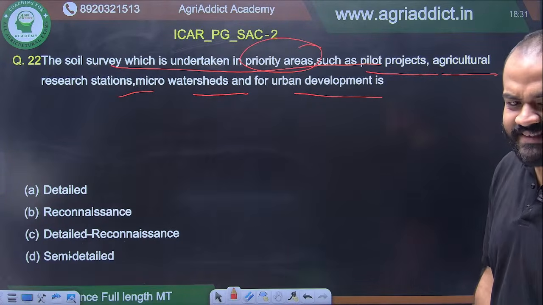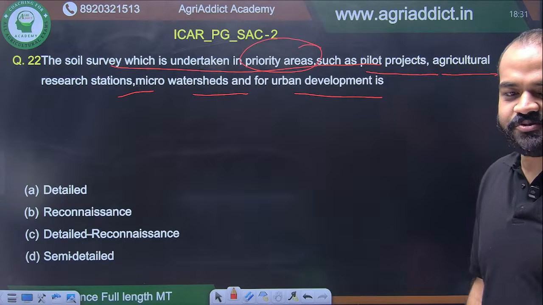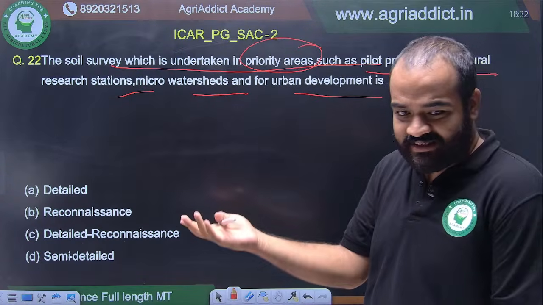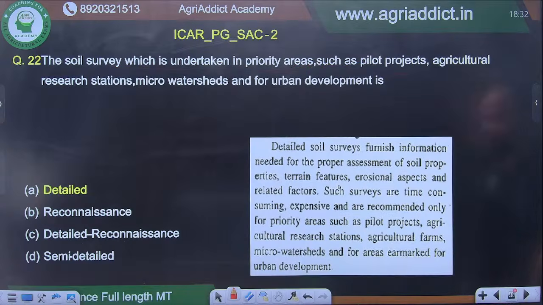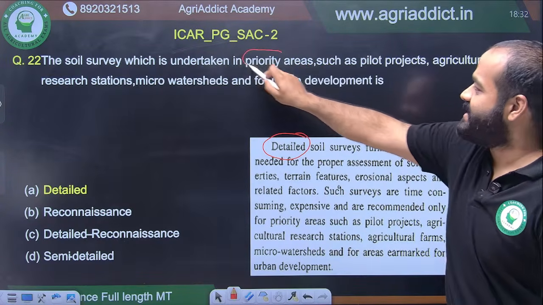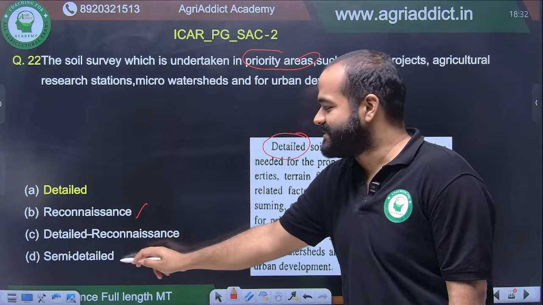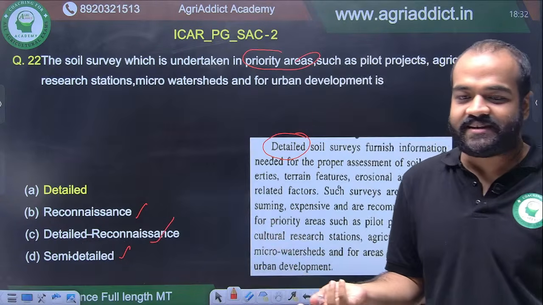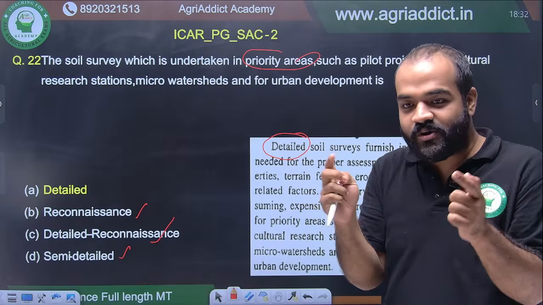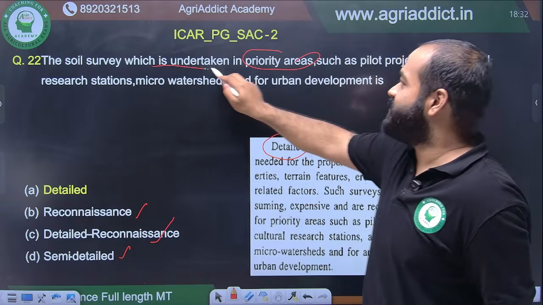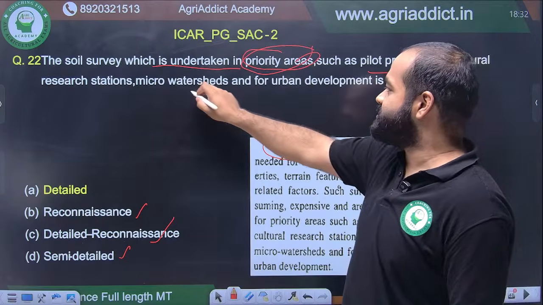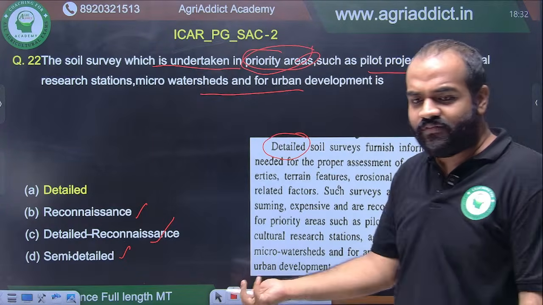This is also very easy. Even if you don't know this, you should not take much time because the question itself is giving the answer, right? Detailed, because we are in priority areas. In priority areas, reconnaissance or semi-detailed will not work, right? Priority areas require your full attention and full concentration. Soil survey which is undertaken in priority areas such as pilot project, agricultural research stations, micro watersheds and for urban development. Of course, it would be detailed.